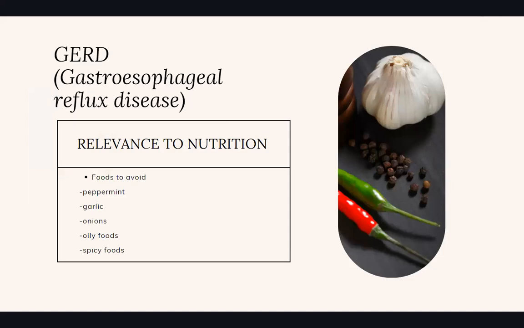So in relevance to nutrition, a person with GERD should avoid eating peppermint, garlic, onions, oily foods, and spicy foods, since these types of food trigger the relaxation of our lower esophagus. So because of the relaxation of the lower esophagus, yung valve sa lower esophagus, then the stomach acids can already backflow. Plus, a person with GERD or any person should also avoid gluten since it can increase the acidity of our stomach.